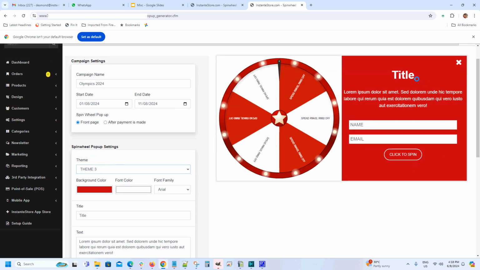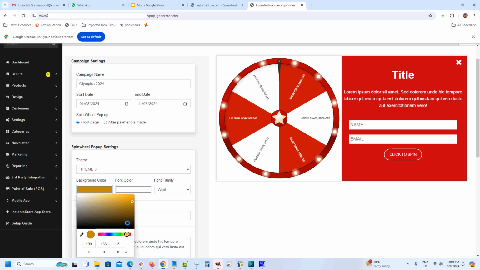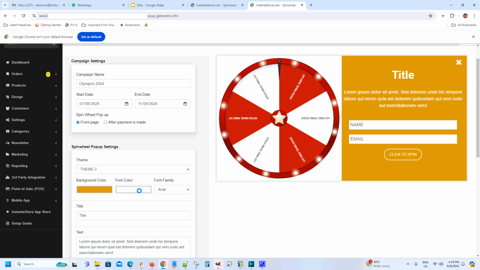Now you can change the background color of this area. Let's see how to do it. Since this is the Olympics, let's go with something that's gold. I think I'm happy with this. Okay. I'm happy with the font and the font color, so I'll leave it there.